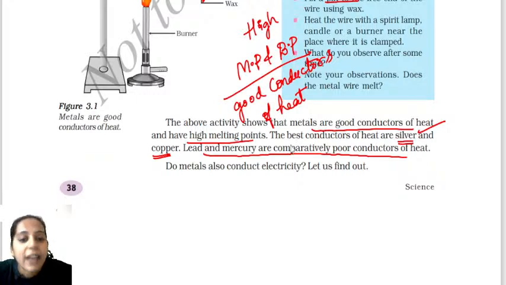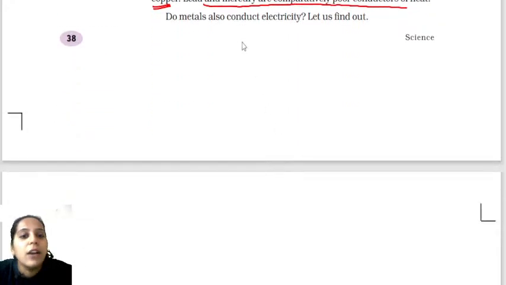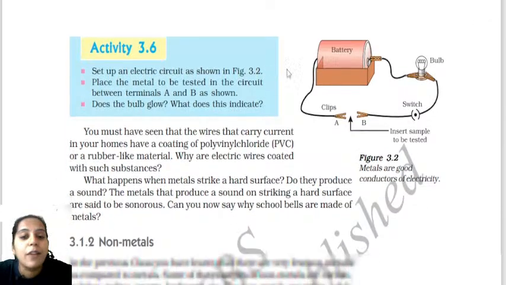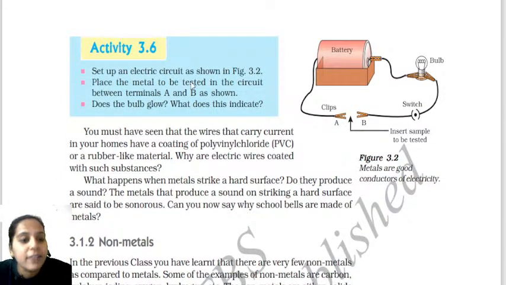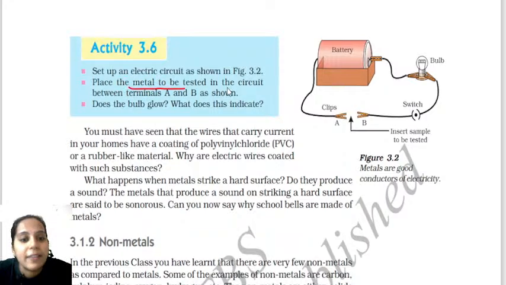Next we have to focus on whether metals also conduct electricity. For that there is activity 3.6. What are you doing here? You are setting up an electric circuit, and you place the metal to be tested in the circuit between terminal A and terminal B. After you connect this, you will check whether the bulb glows or not. That is what you are going to check here.